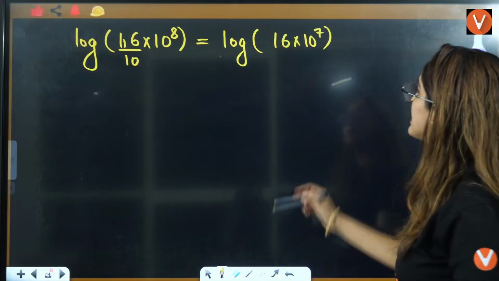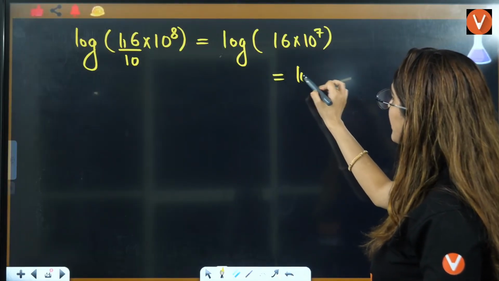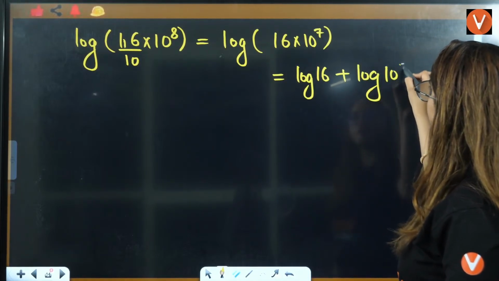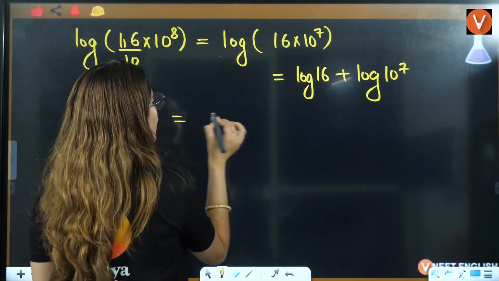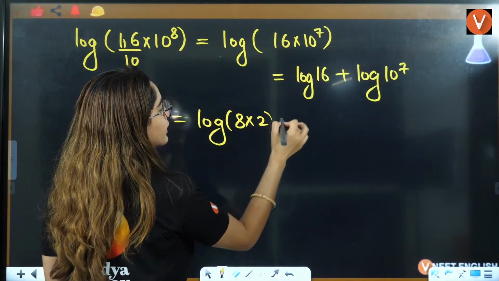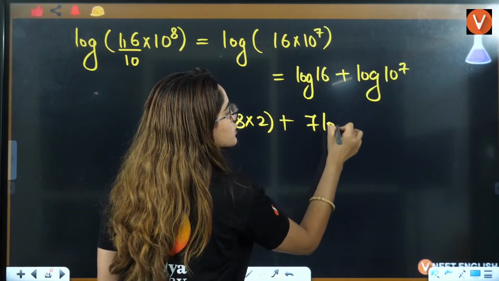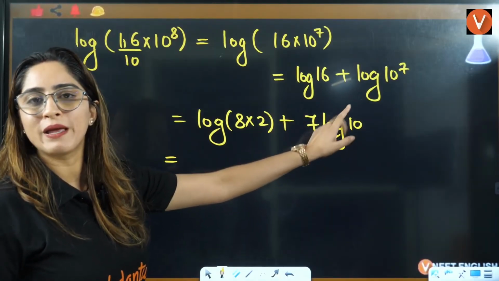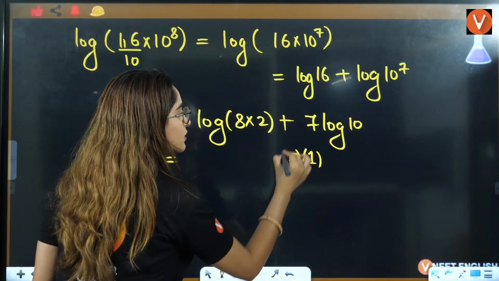Right? Now, after this, this is a multiplication. So, can I write log of 16 plus log of 10 raised to power 7? Right? Now, if you see this here, log of 16 is nothing but log of 8 multiplied by 2. And this is nothing but the power. Power will come in front. This will be log of 10. Right? Now, we know that log base 10 of 10 is 1. Right? So 1 multiplied by 7, right?